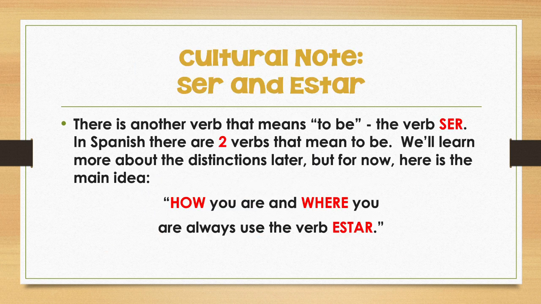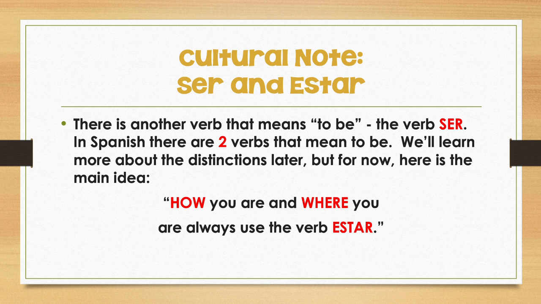All right, now I'm guessing you've already learned the verb ser. That is the other verb that means to be. In Spanish, there are two verbs that mean to be. We'll learn a lot about the difference between them later, but for now, our main idea is how you are and where you are. Always use the verb estar. So we're going to be talking about how you are, your feelings, and where you are, your location. And either way, we're going to use the verb estar. The reason is that our feelings and our locations are temporary. They don't define us. How I'm feeling today is not how I will be feeling tomorrow. It's a temporary condition.